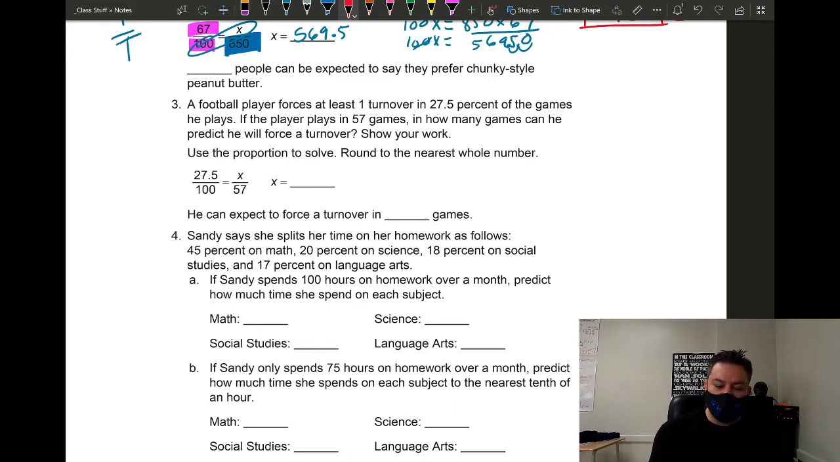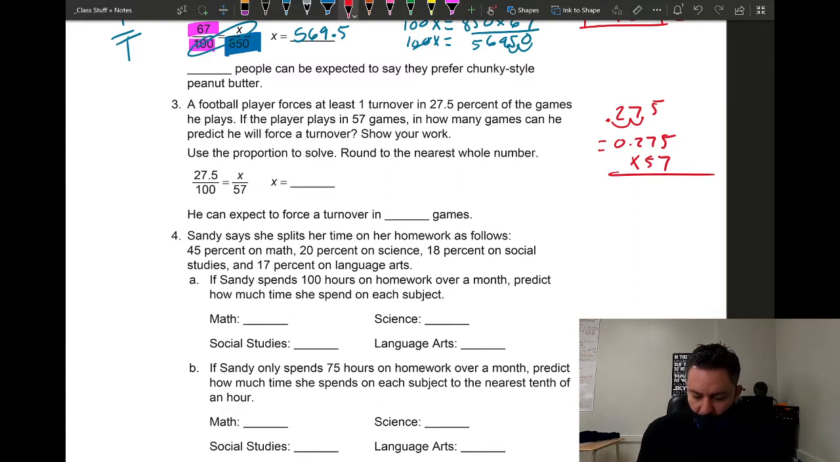They have the proportion set up for us over here, but let's do this with the percent. Convert percent to decimal and multiply. So my new number is 0.275. We're going to multiply that by the total, which is 57. So 7 times 5 is 35. Carry the 3. 7 times 7 is 49, plus 3 is 52. Carry the 5.